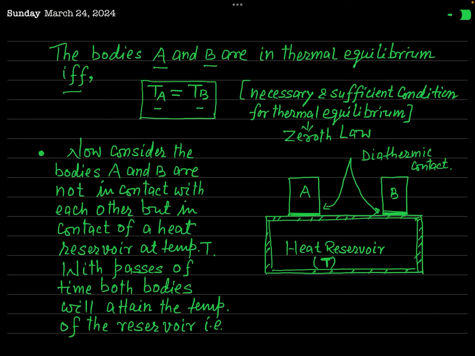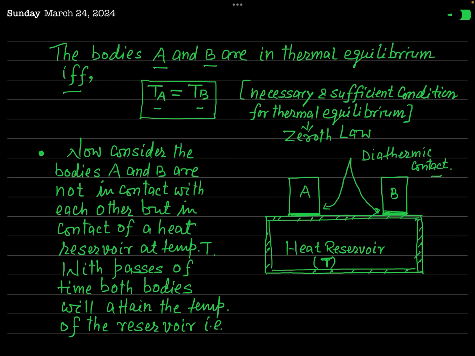And let us put the two bodies A and B in contact with the same heat reservoir, as you can see in this figure. And the contact of A and B I have made diathermic contact. What does it mean?